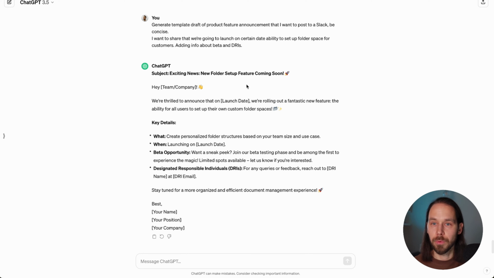And what is even cooler, we can take a previous announcement that we posted and use it as the base, feed it to ChatGPT, and ask it to create a new announcement based on the previous template, which will speed up work a lot.